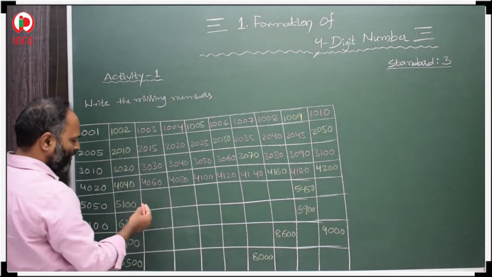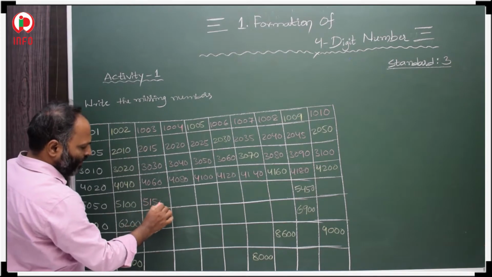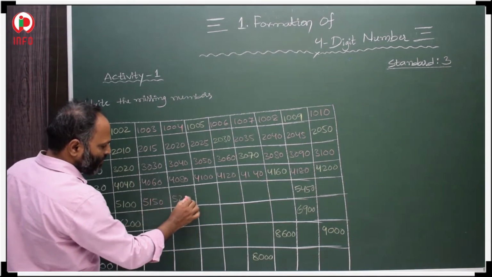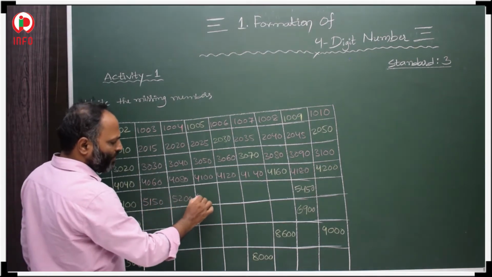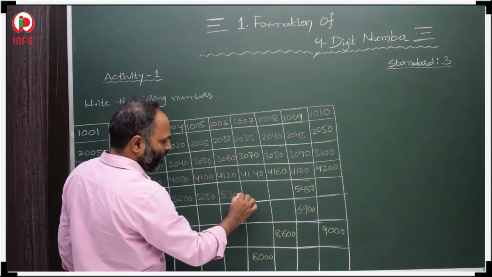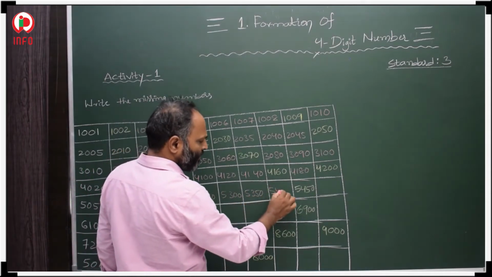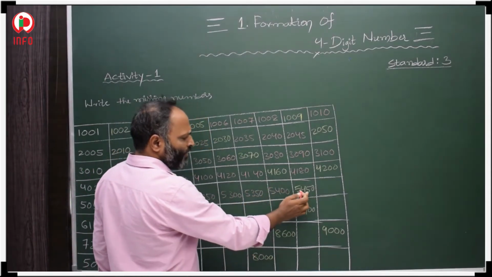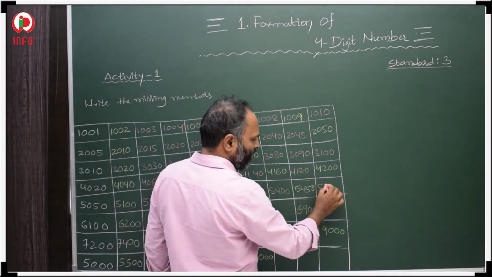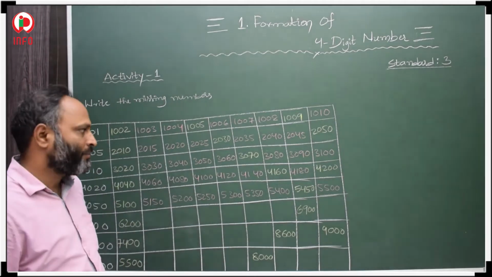In that way we have to skip: 5150, 5200, 5250, 5300, 5350, 5400, 5450, 5500. 50, 50 skip counting.